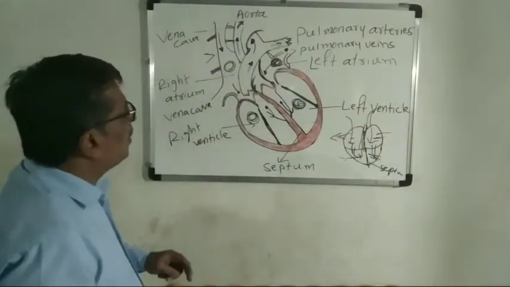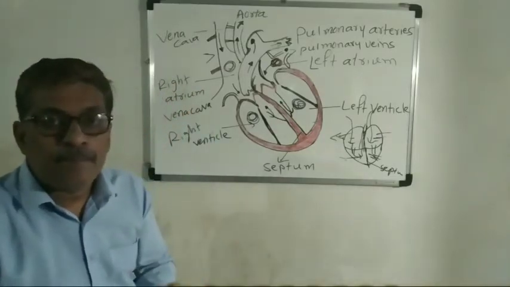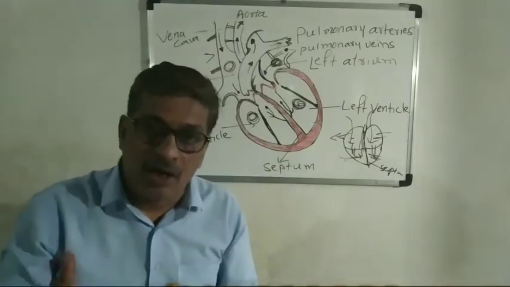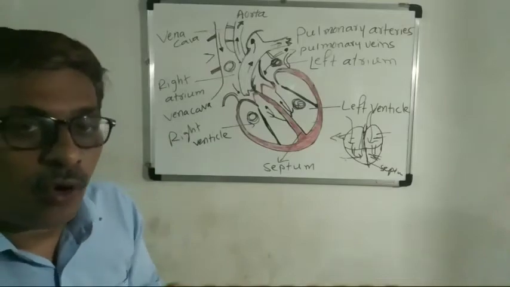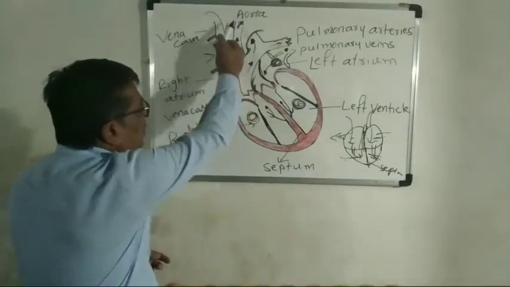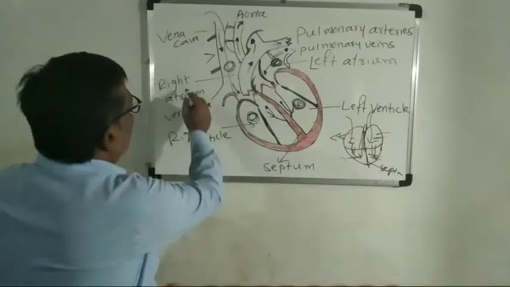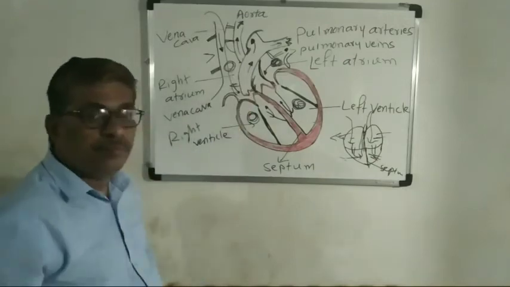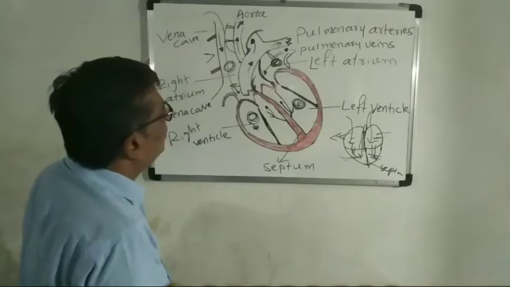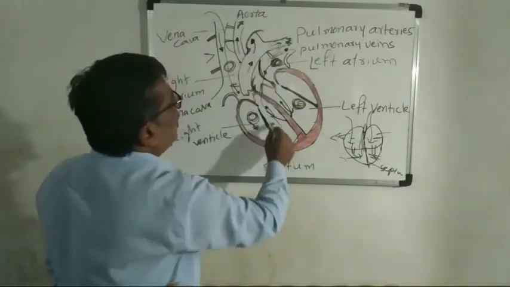See the diagram now. From all over the body, the deoxygenated blood, which does not contain oxygen, enters here. Then it reaches the right atrium. From the right atrium it comes to the right ventricle. Then it passes to the pulmonary arch.